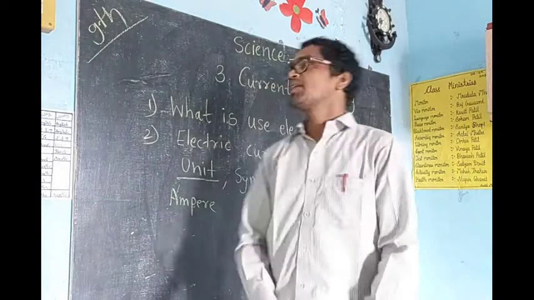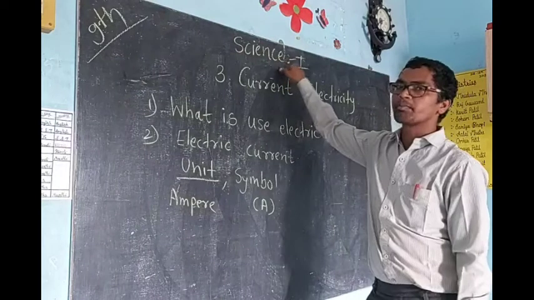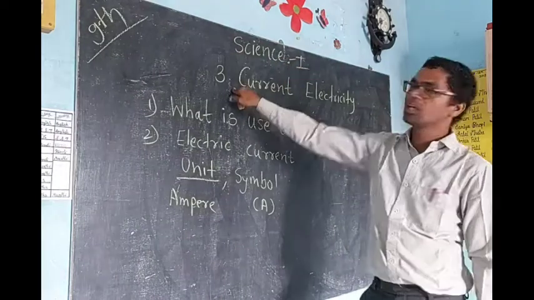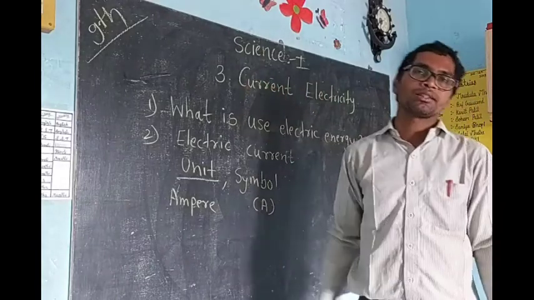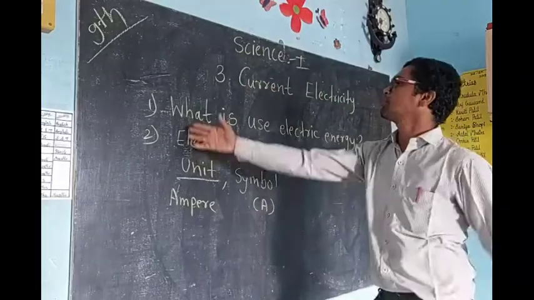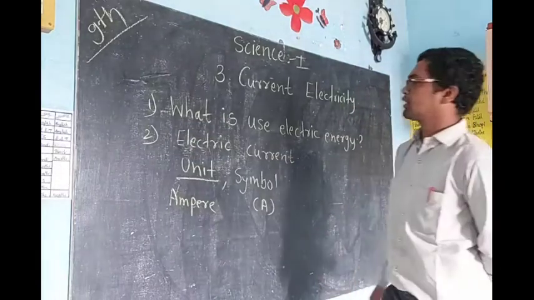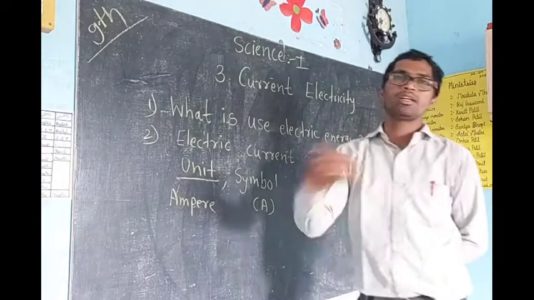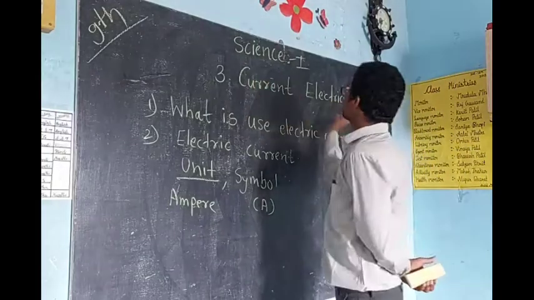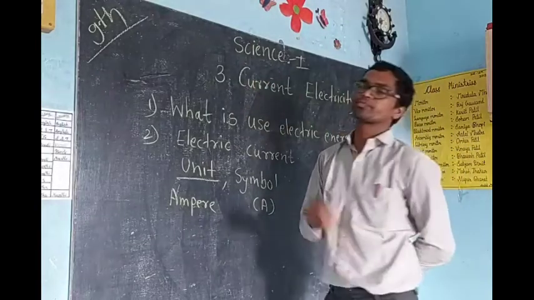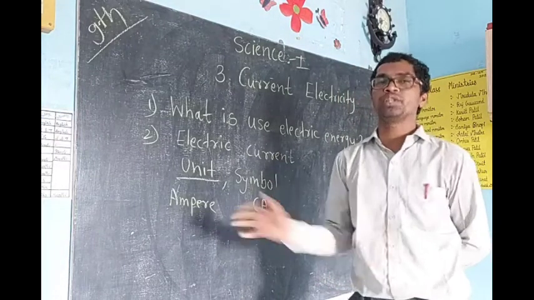Class. Today we are going to learn 9th standard science part 1, third topic. Topic name is current electricity. Okay, so first we will take some review of previous knowledge and then we will start our topic. Already in 8th standard we have learned many concepts about electricity, electric current, magnet and all. So all that knowledge is useful here.